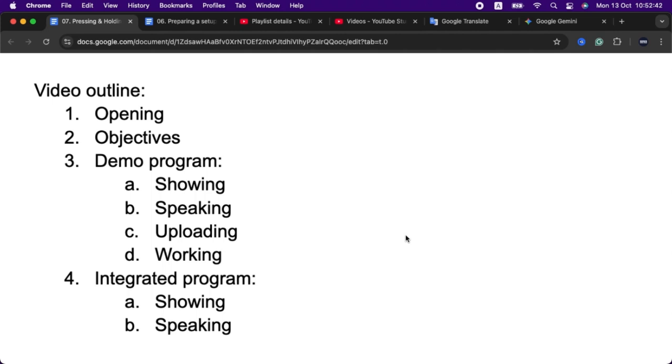First, opening. Second, objectives. Third, demo program. This one includes 4 smaller parts: A, showing. B, speaking. C, uploading. D, working. Fourth, integrated program. And this one includes 2 smaller parts: A, showing. B, speaking.